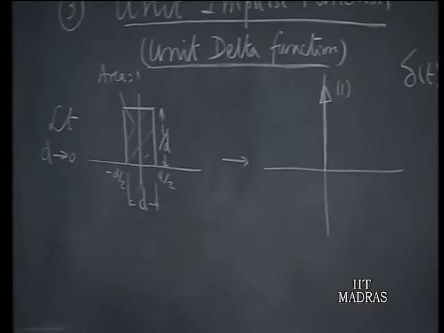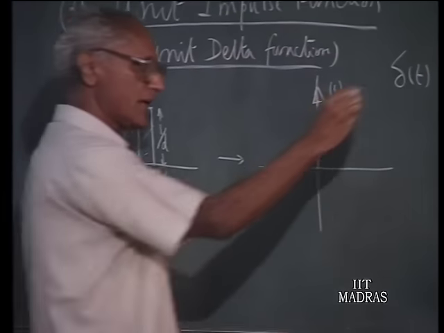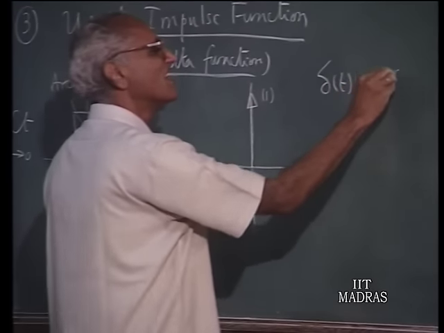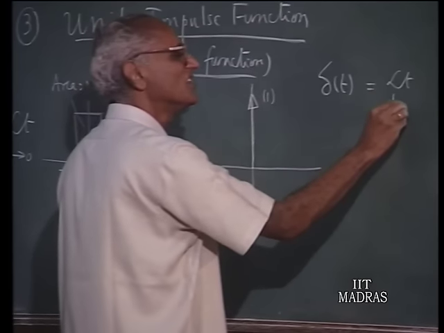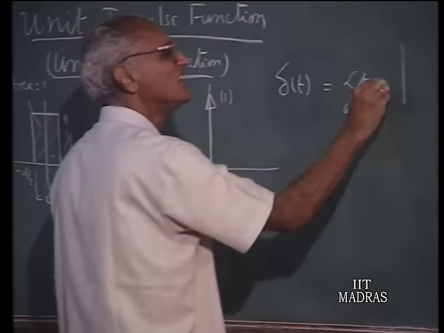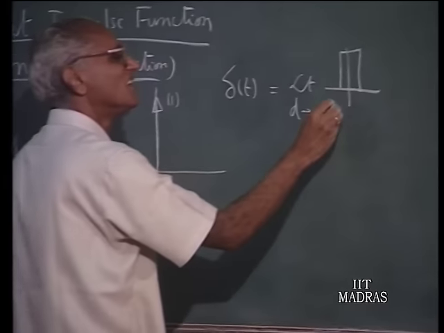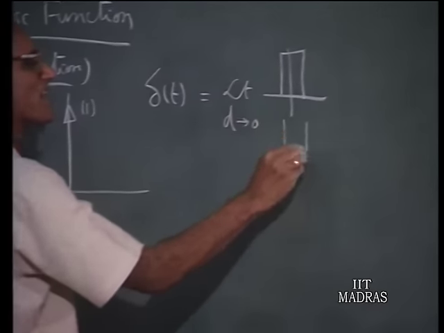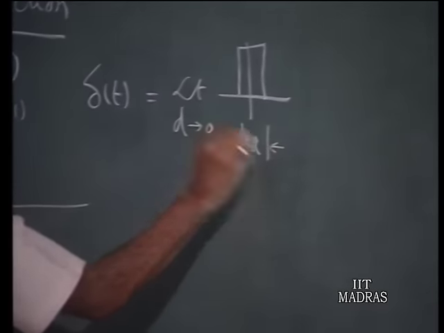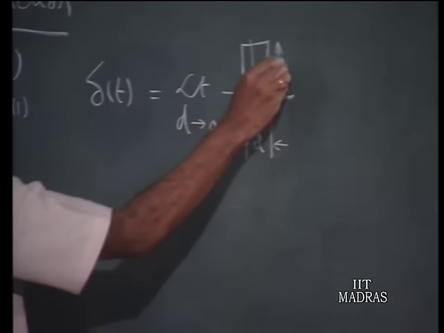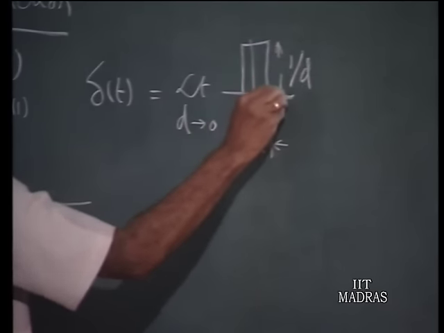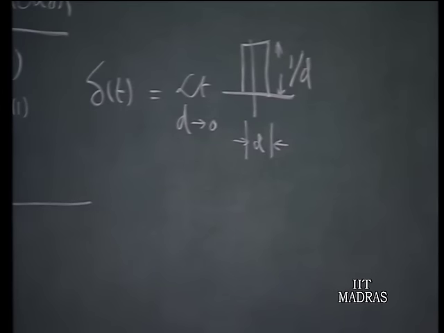So, delta t we can define in this manner: limit as d goes to 0 of this symmetrically situated pulse of width d and height 1 over d. That is one way of defining this delta function.